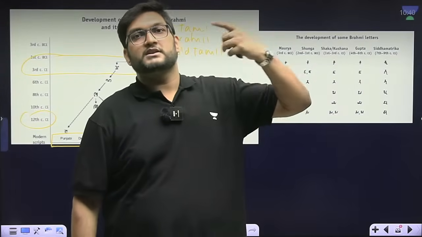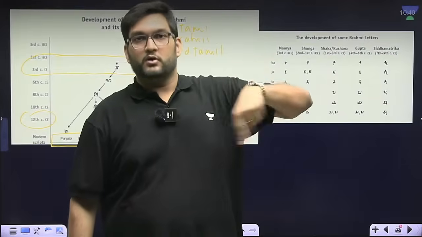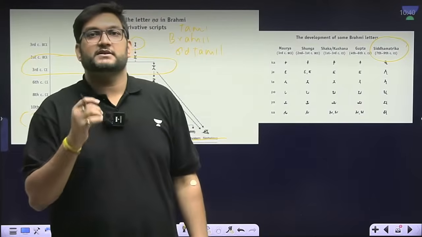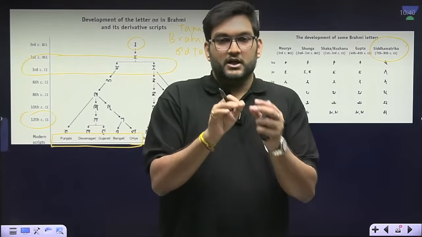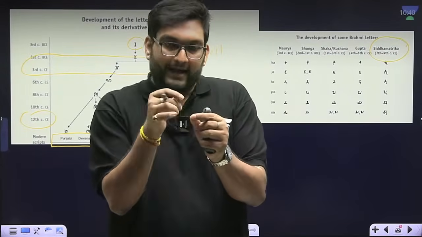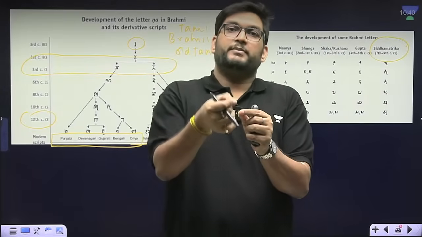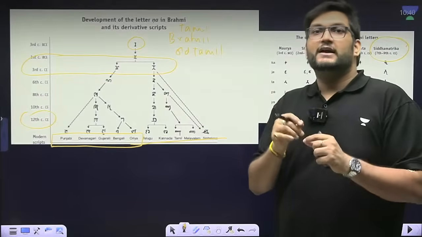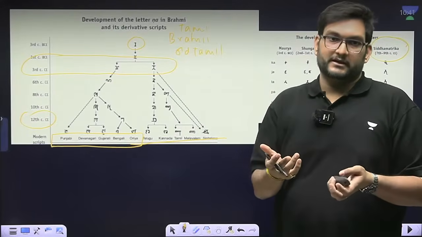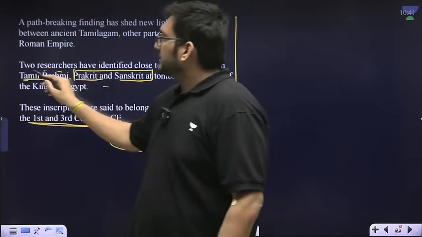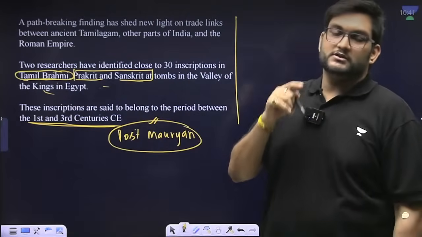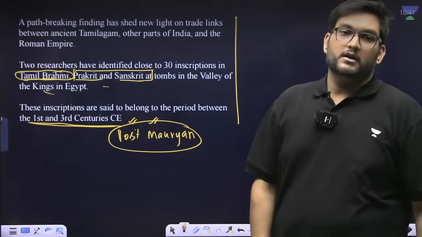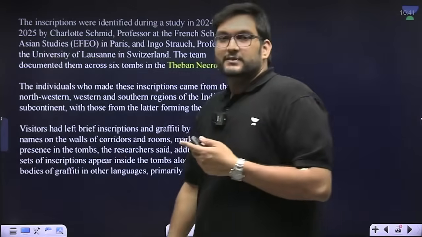The one which is known to be very important for the North Indian sector is called as Siddhamatrika. Siddhamatrika script is the one which is actually used as a predecessor to all of the scripts or most of the scripts in North. South, we have Old Tamil script or Tamil Brahmi in that regard. So this is a very important line, Tamil Brahmi, because script is accrediting to the fact that which it is placed on. Now, what are these inscriptions?